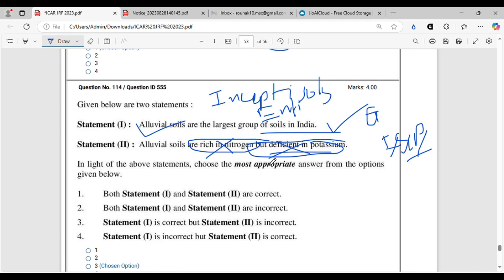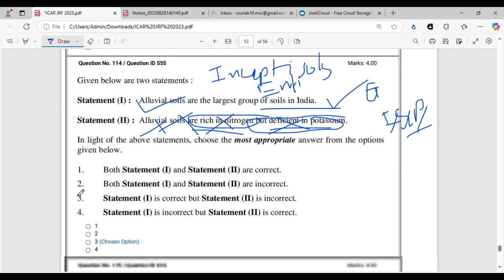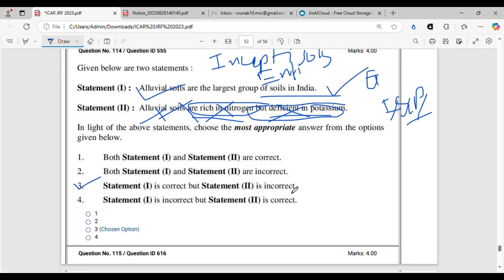So since organic matter is not involved in the process of formation of alluvial soil, it is only added later on. So the physical condition of alluvial soil may be good, but nitrogen content is poor. It can never be rich in nitrogen. So statement 1 is correct, but statement 2 is incorrect. Option 3 is the correct answer. You should carefully read the options and see where they say what is correct and what is incorrect.